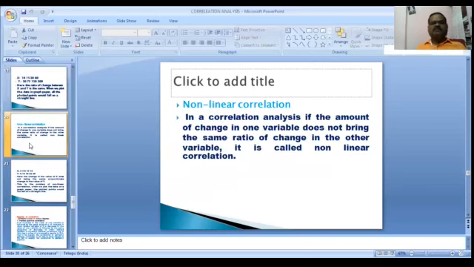Non-linear correlation. In a correlation analysis, if the amount of change in one variable does not bring the same ratio of change in the other variable, it is called non-linear correlation.